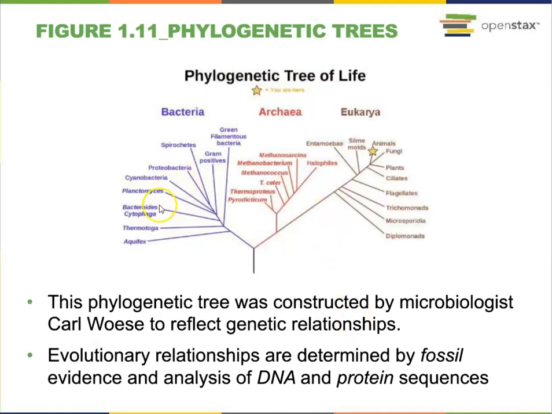The relationship of all the living organisms on Earth can be illustrated by phylogenetic trees. Phylogenetic trees were first constructed by a microbiologist, Carl Woese. He used this tree to reflect the genetic relationships among different species. If the species are too far away from each other, that means they are more genetically distant from each other. The tree has been widely used in the field of evolution.